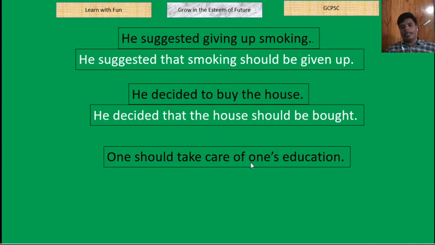One should take care of one's education. The exception here is that the subject is "one", and in the object there is also "one's education", with "one's" as possessive. And another thing is that there is also a phrasal verb, that is "take care of". So "take care of", this whole part is a verb. You have to take this as a verb phrase or group verb.